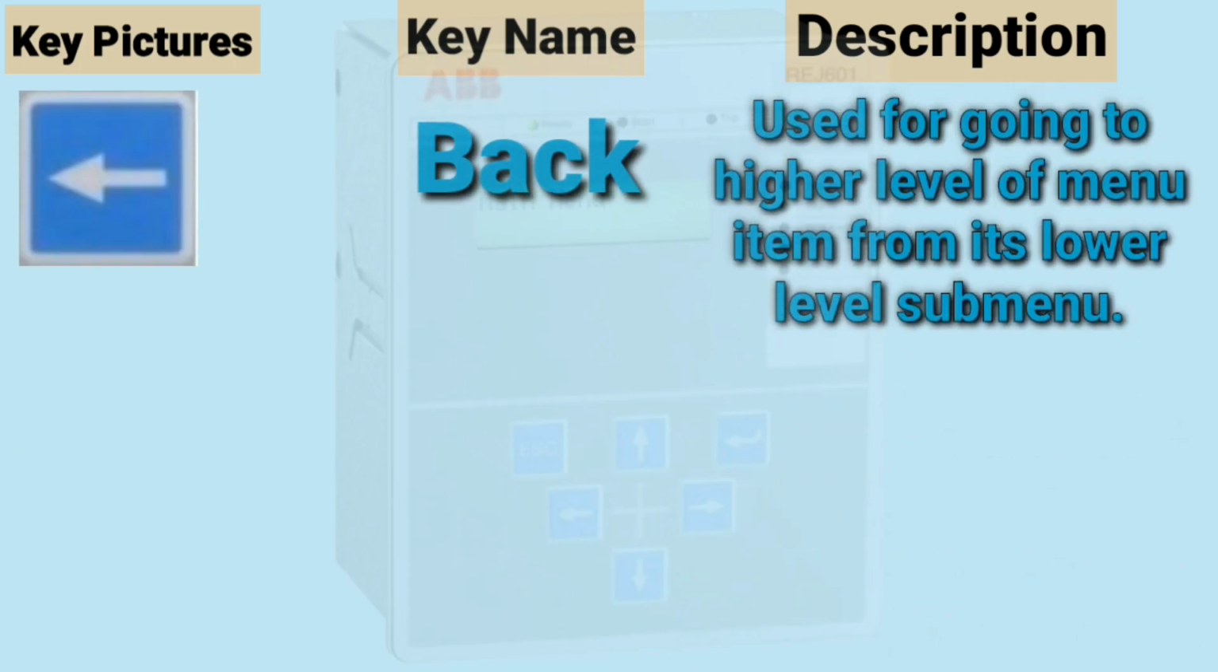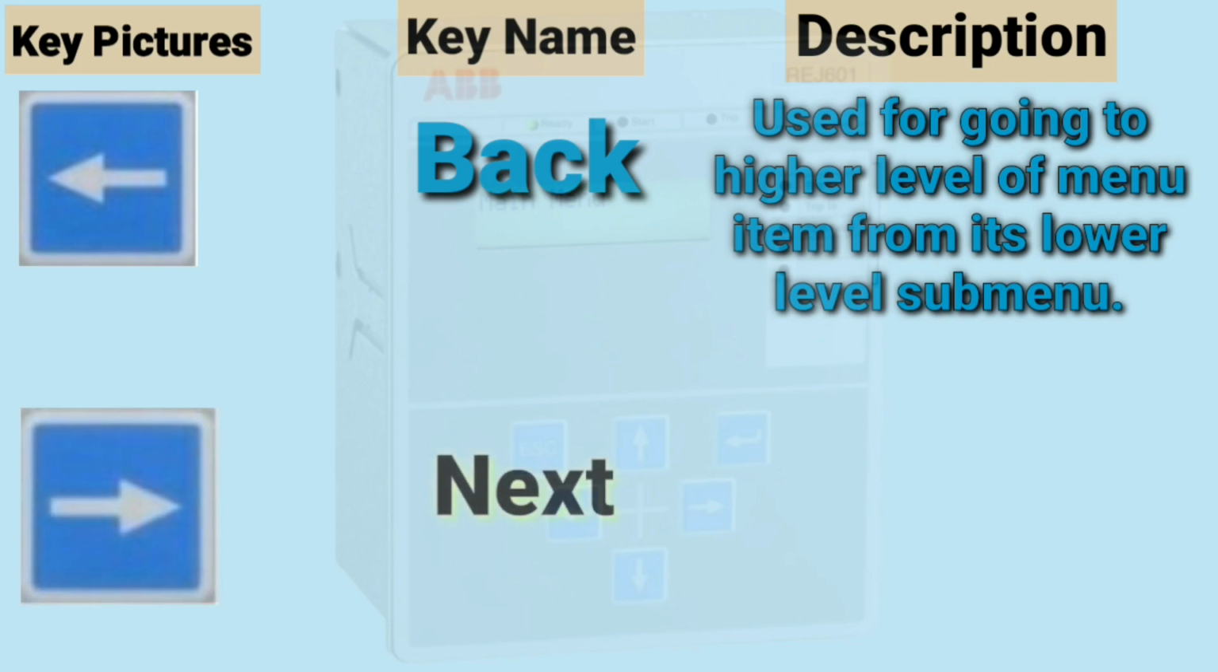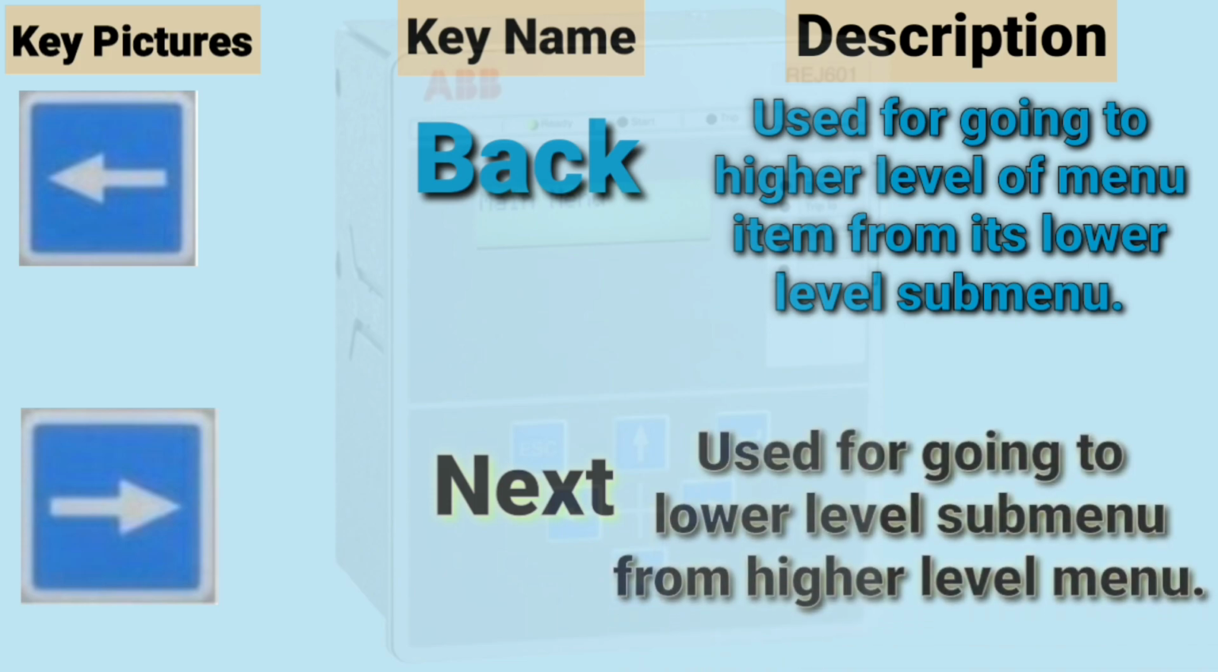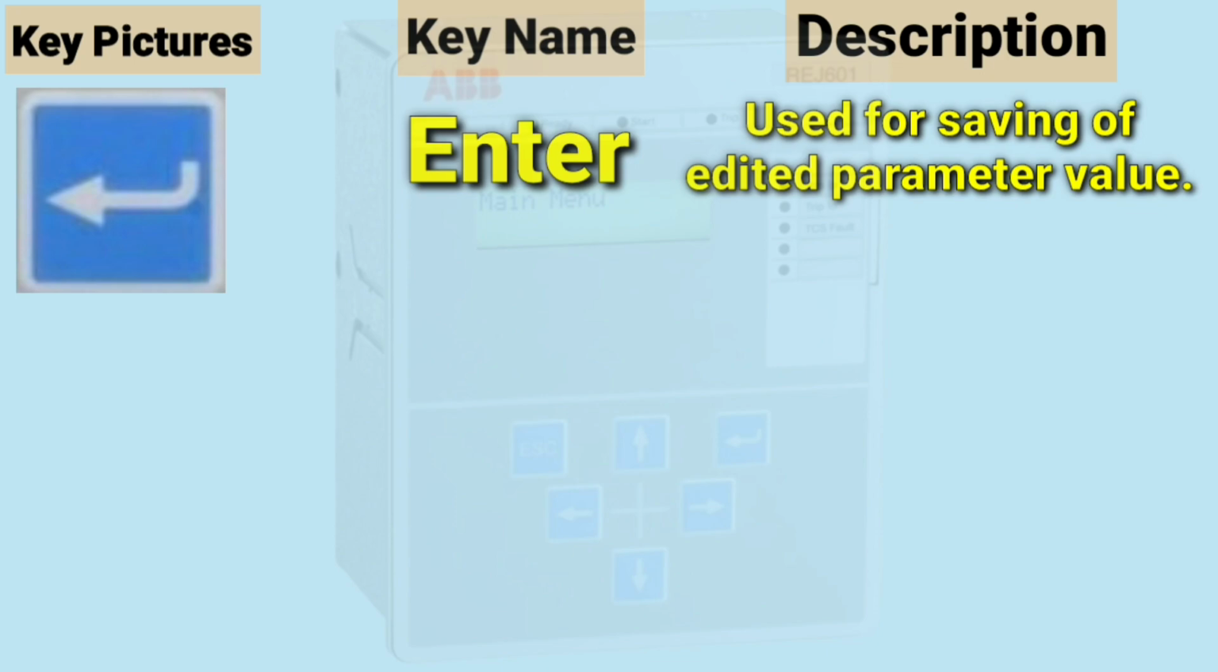This is the back key, used for going to a higher level of the menu from its lower level sub menu. This is the next key, used for going to a lower level sub menu from a higher level menu. This is the enter key, used for saving the edited parameter value.